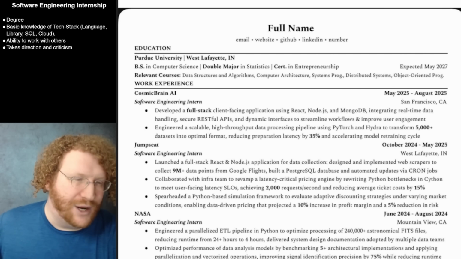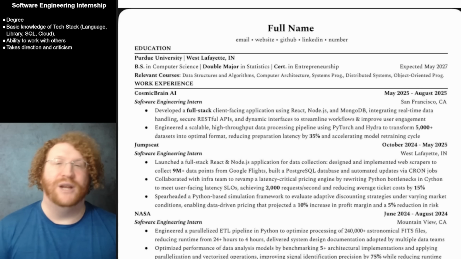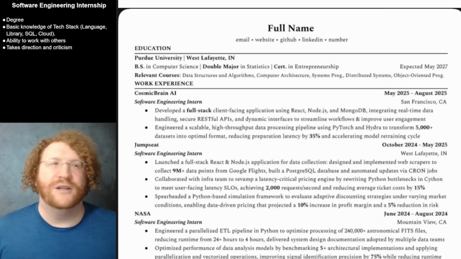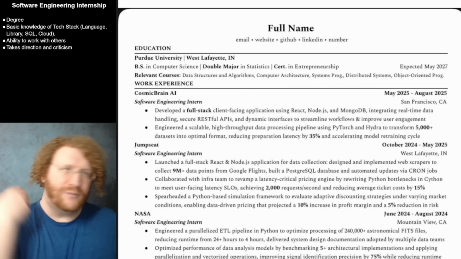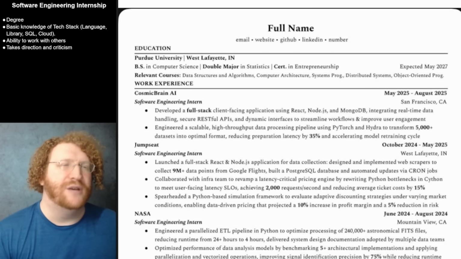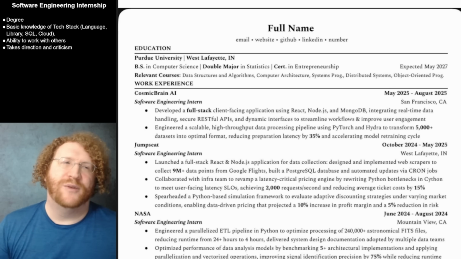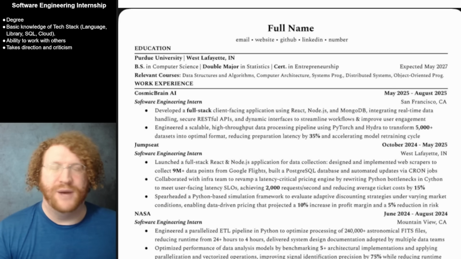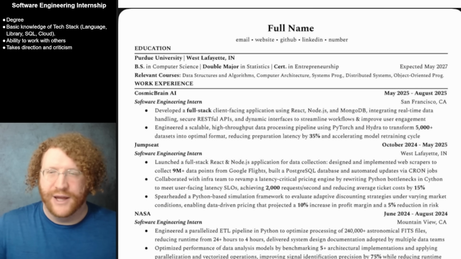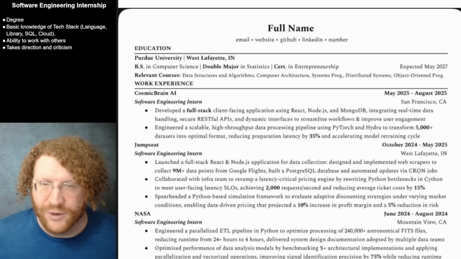So what we need for an intern is honestly not a lot. We need a degree, a basic knowledge of the tech stack, so language, library, SQL, cloud, ability to work well with others, takes direction and criticism, and that's kind of it, right? Again, it's not very complicated what they're looking for.